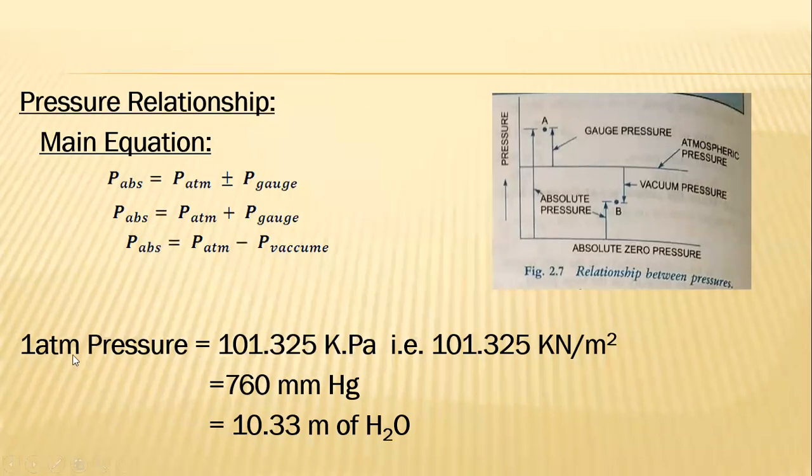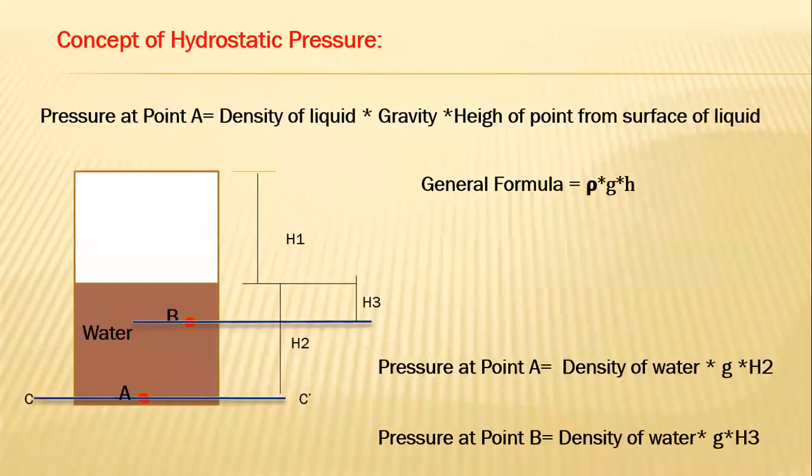1 atmospheric pressure is equal to 101.325 kilopascal, and we need to convert this kilopascal to pascal while solving the numerical. That conversion from kilopascal to pascal is 10 to the power 3. And pascal means Newton per meter square. In terms of mercury column, 1 atmospheric pressure is equal to 760 mm of Hg. In case of water column, 1 atmospheric pressure is equal to 10.33 meter of water. This point we discussed yesterday.